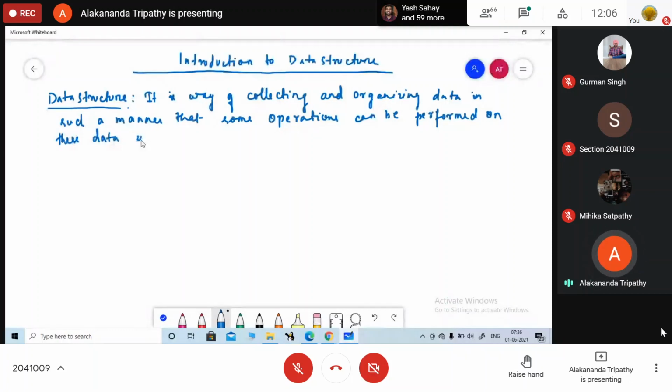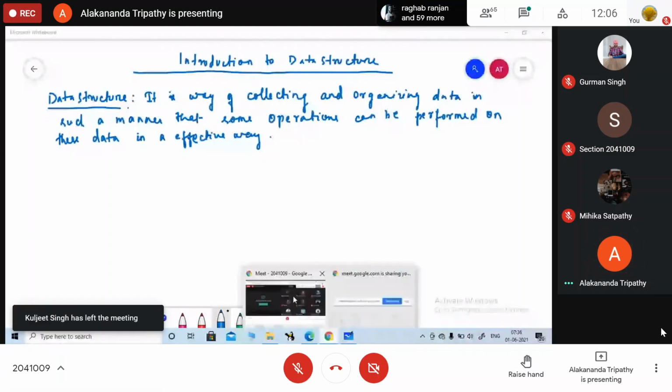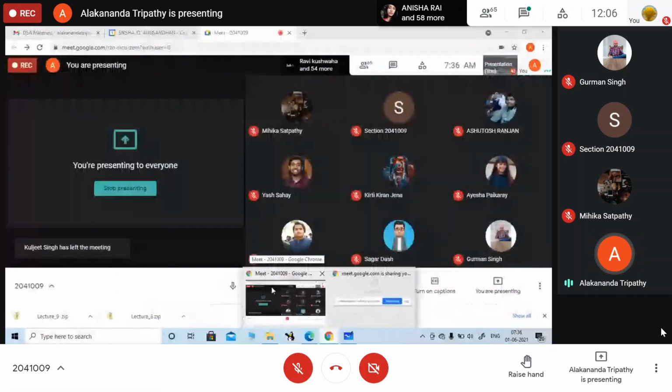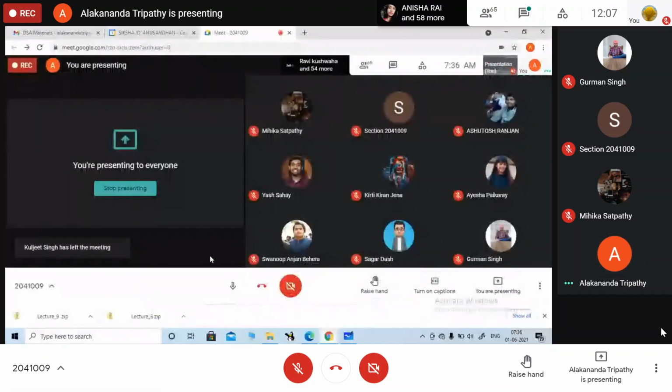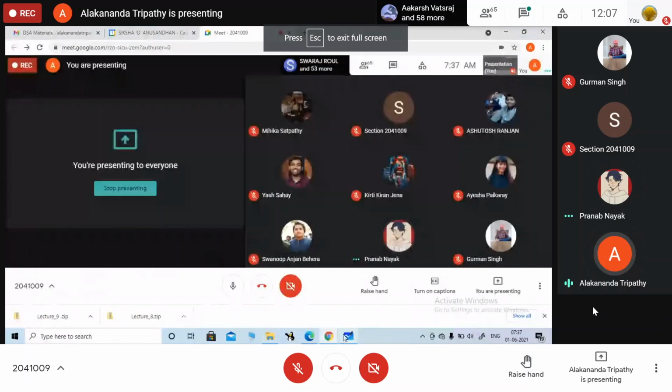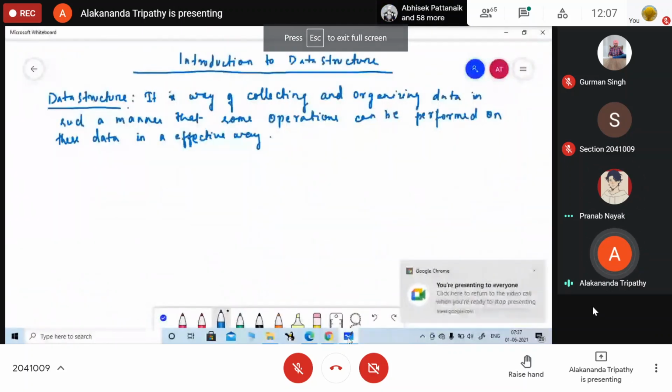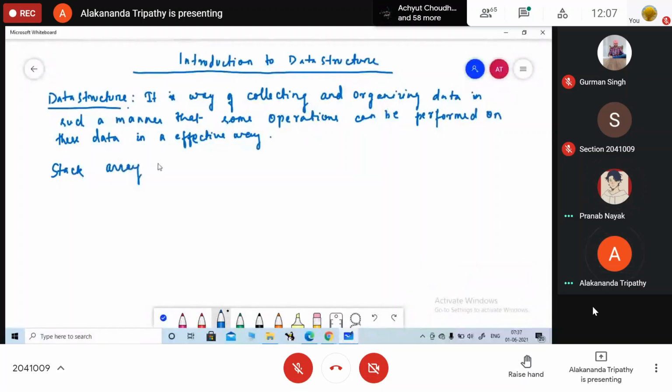So can you give me some examples where we can perform operations in an effective way? Can you give me some examples? Stack, array, or list. Just a minute. So you are saying stack, array, list.